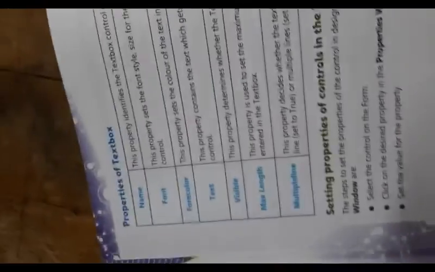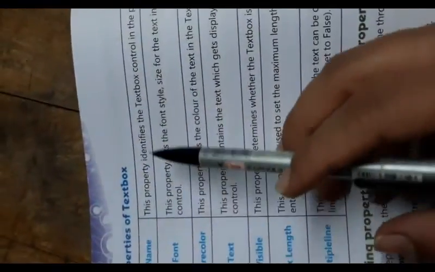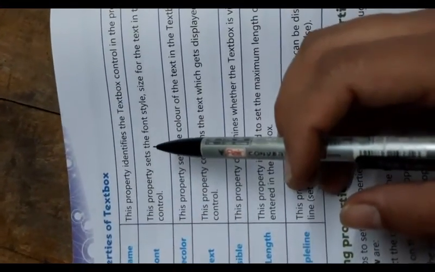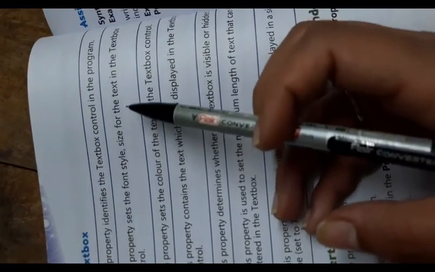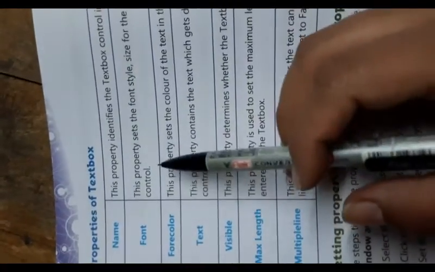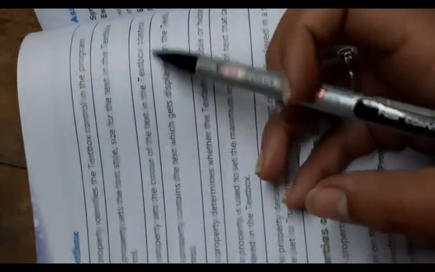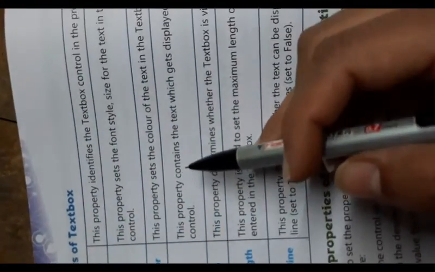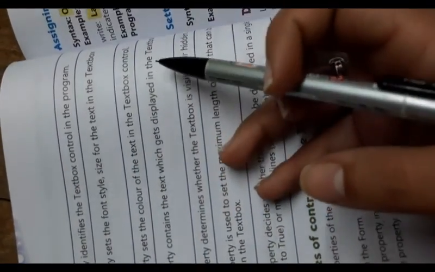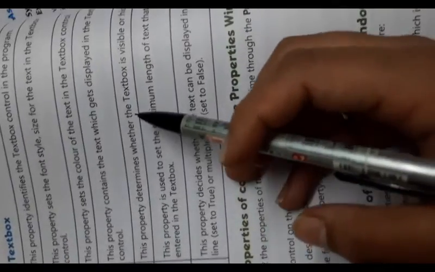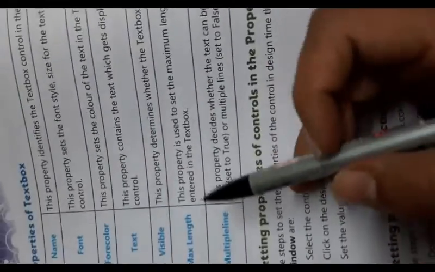Properties of text box. Name. This property identifies the text box control in the program. Font. This property sets the font style size for the text in the text box control. Color. This property sets the color of the text in the text box control. Text. This property contains text which gets displayed in the text box control. Visible. This property determines whether the text box is visible or hidden.